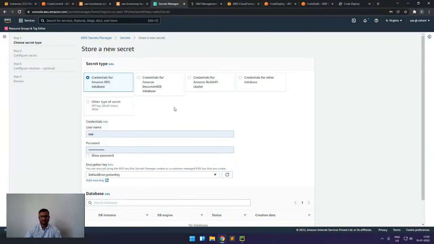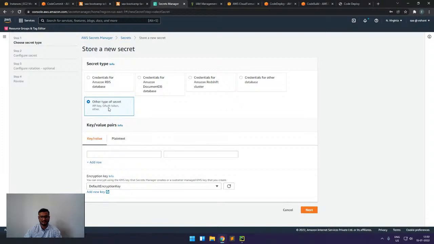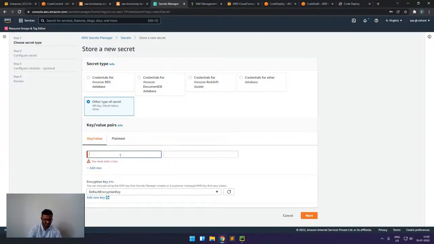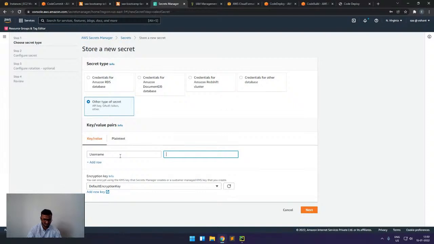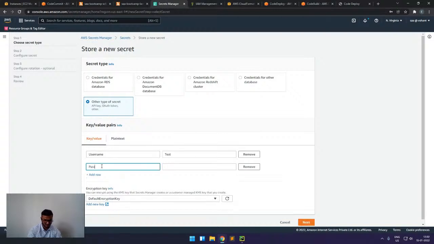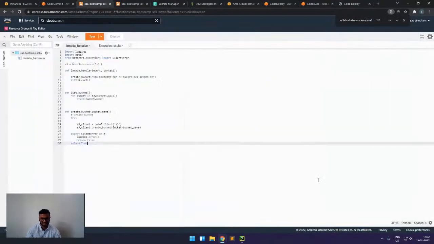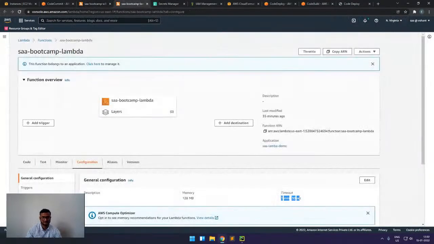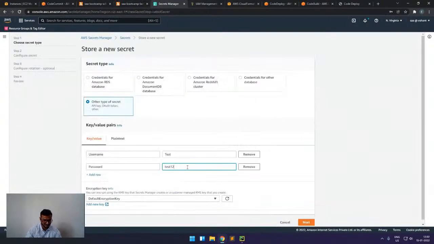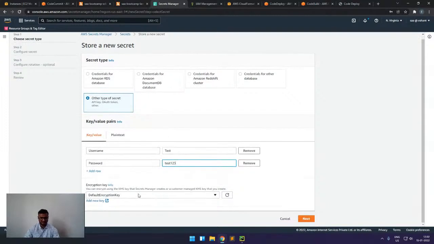But what if I want to store some API key or some authentication? For example, I want to store a username test and password 123.